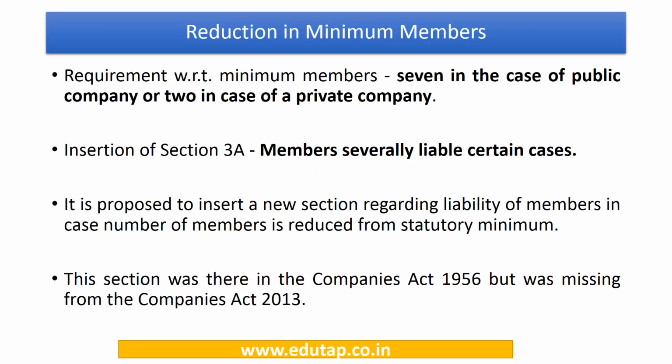Now what happened was, Companies Act of 2013 did not provide what will happen if the number of members, the number of minimum members which are required for forming a public company or a private company, goes below the defined limit. So this limit is 7 for the public company, minimum 7 members are required to form a public company, and minimum 2 are required in case of a private company.